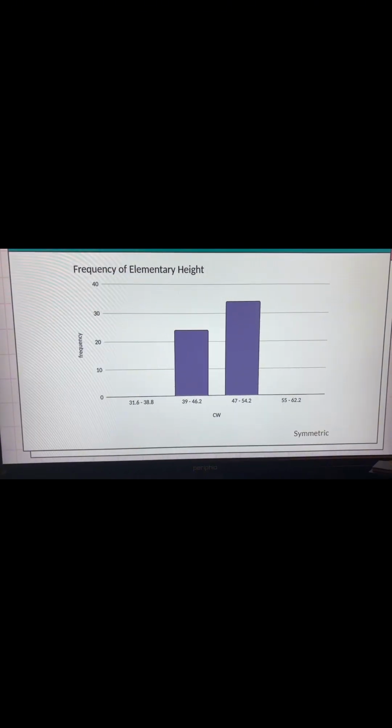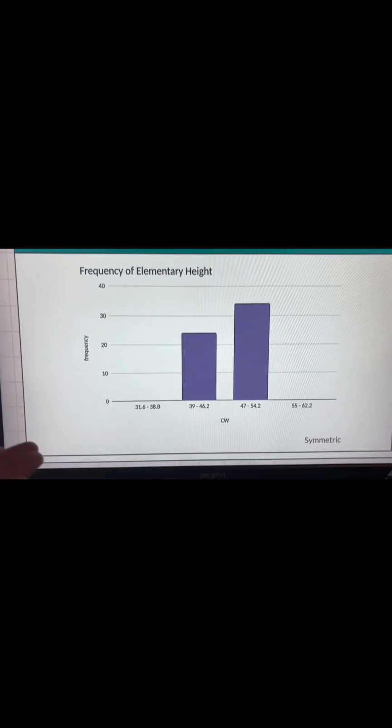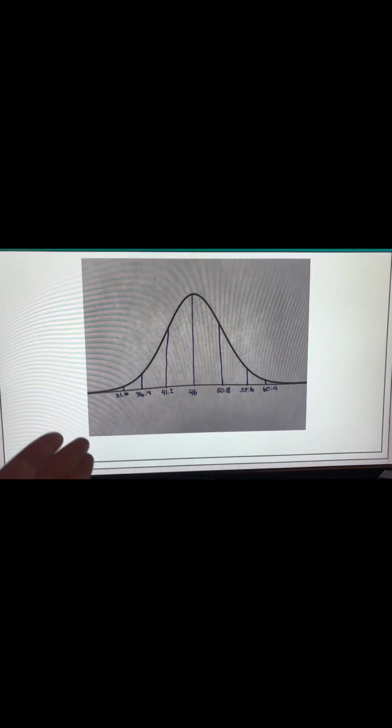I would say it's symmetric, just kind of based off of how it would flow. But this is the histogram. This is my normal distribution. Our mean is 46, upper class limit 60.4, and lower class limit 31.6. And this isn't the accurate normal distribution. This is just a template for one.